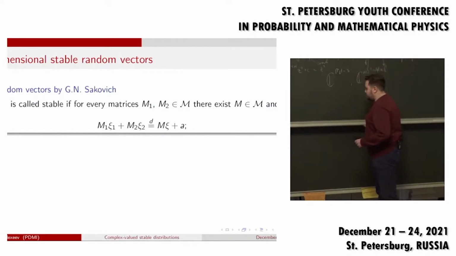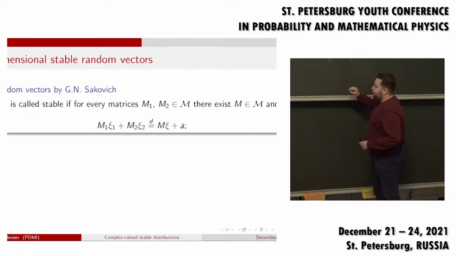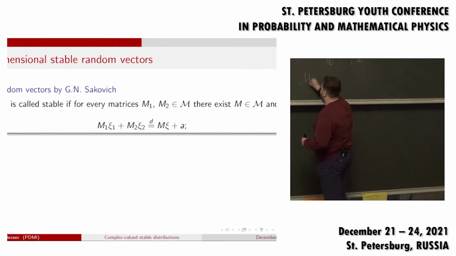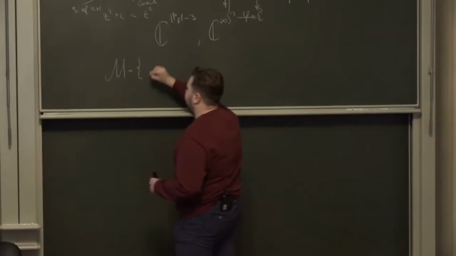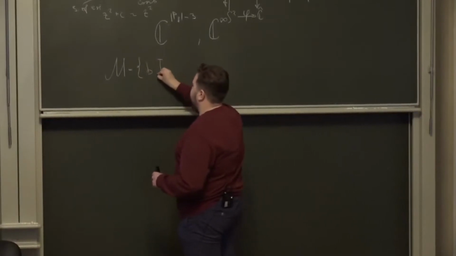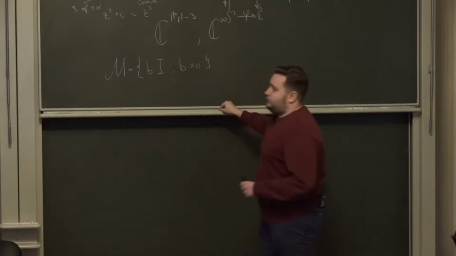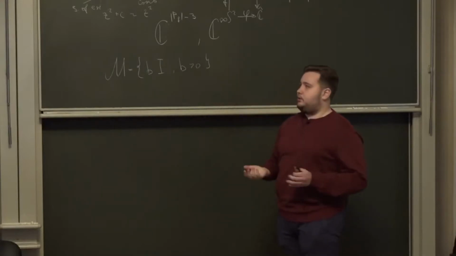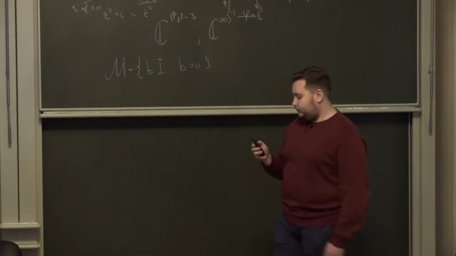For instance, if calligraphic M is simply the set of every positive number times the identity matrix, then this is the definition of alpha stable random vectors.